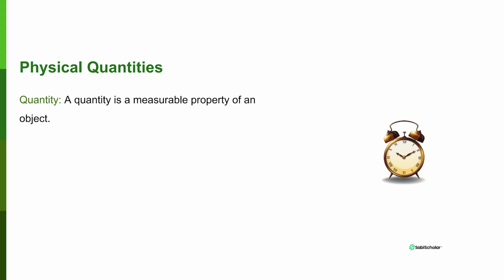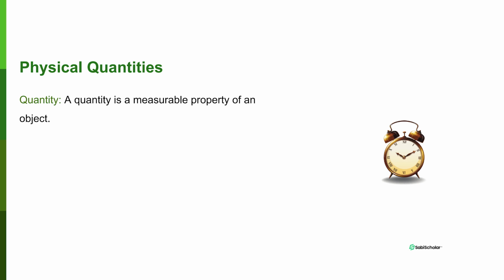For example, when we talk about property of objects, an object can be heavy, okay? So when you see something is heavy, we can measure it. We can say it is 2 kilogram heavy, it is 3 kilogram heavy, it is 4 kilogram heavy. So that means that the mass of an object is a quantity because it can be measured, right? If you say that an item is tall, we can measure the height to know precisely how tall it is. Is it 2 meters tall? Is it 3 meters tall? Is it 4 meters tall? So because we can measure that particular quantity, that particular property, it means that property is a quantity.